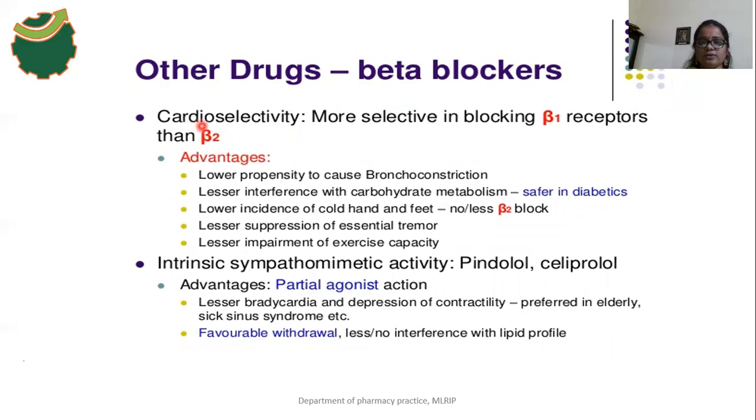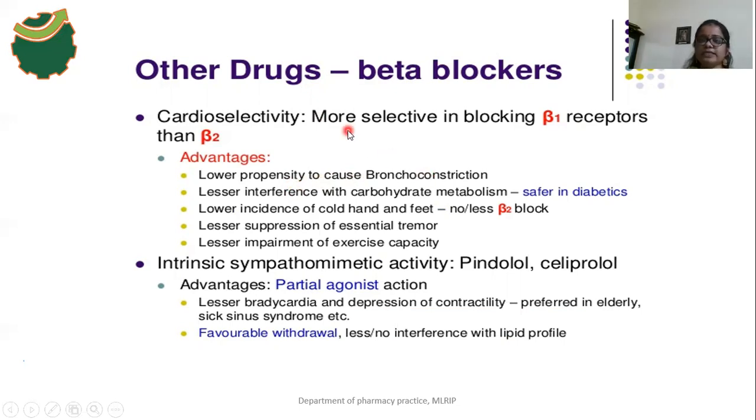So the first one is cardioselective drugs. These cardioselective drugs mainly block what kind of receptors? That is beta 1 receptors, then beta 2. And these beta 1 selective drugs have some advantages. So what are those advantages? The first one is they are less likely to cause bronchoconstriction, because bronchial muscles consist of beta 2 receptors. Here these beta 1 selective drugs only block the actions of beta 1, not beta 2. So that's why there is no bronchoconstriction.